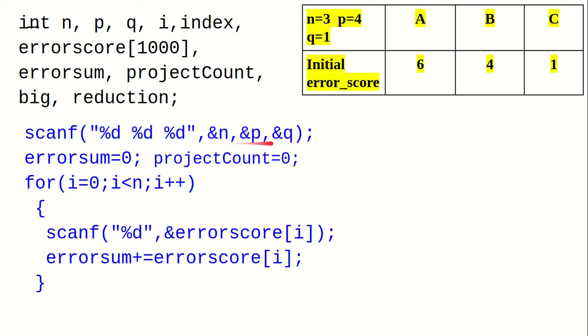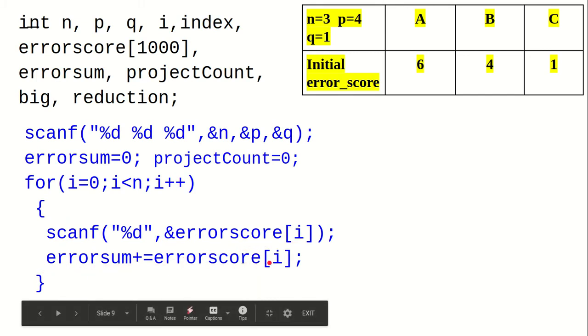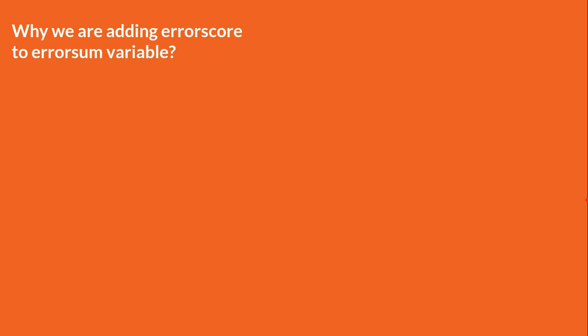Now error score is the array that will store the error score of all the team members. Now we maintain the error sum variable, which stores the sum of all current error scores of the members. Error sum variable is initialized to 0. The for loop here scans each team member's error score and adds it to error sum. So after execution of n iterations, can anybody guess what will be the output of error sum? Yes, you guessed it correct. So the error sum variable will store the value 6 + 4 + 1, that is equal to 11, right?